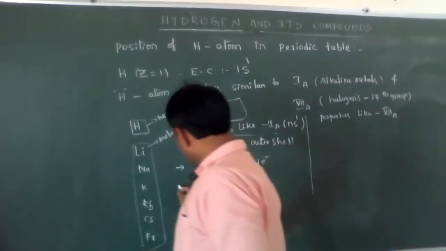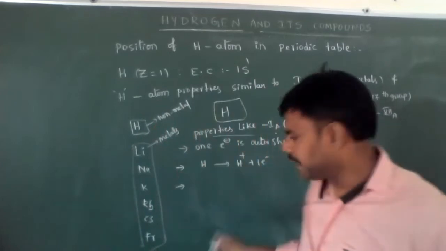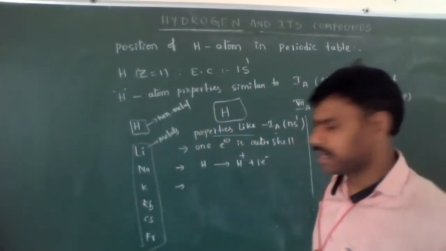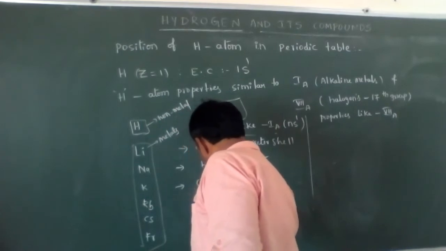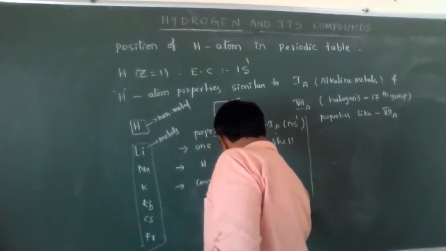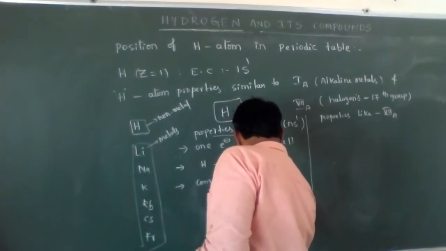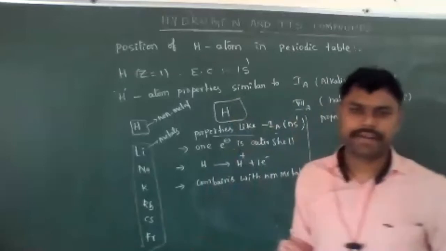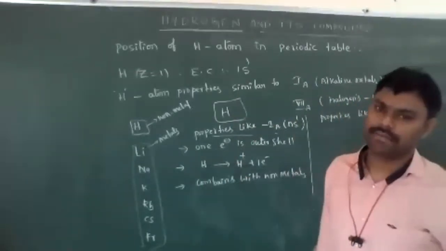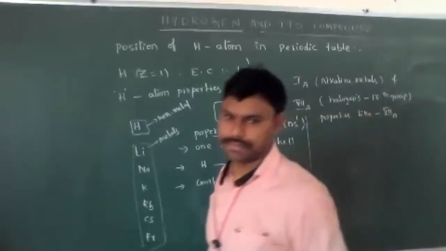Okay. And it can combine with non-metals very easily. Metals are combined with non-metals; same hydrogen atom also combines with non-metals.